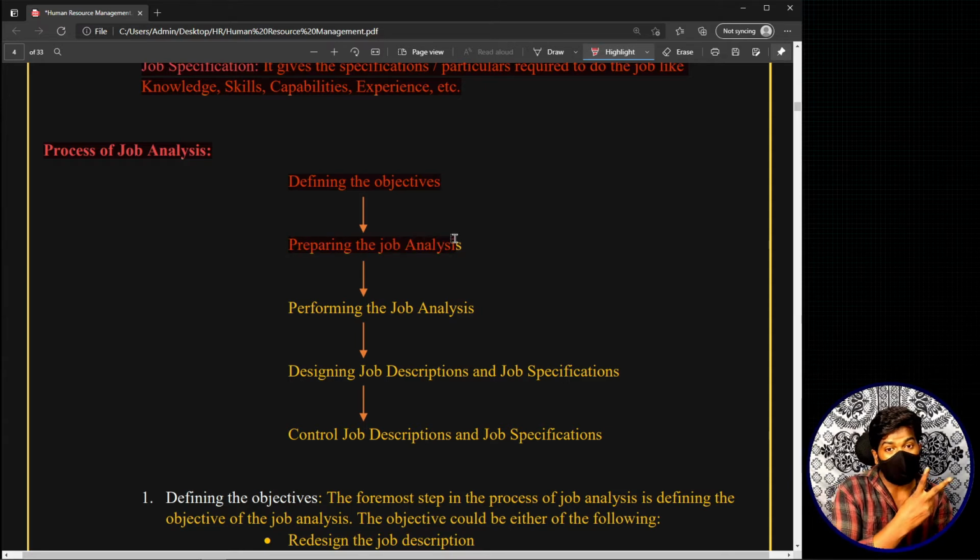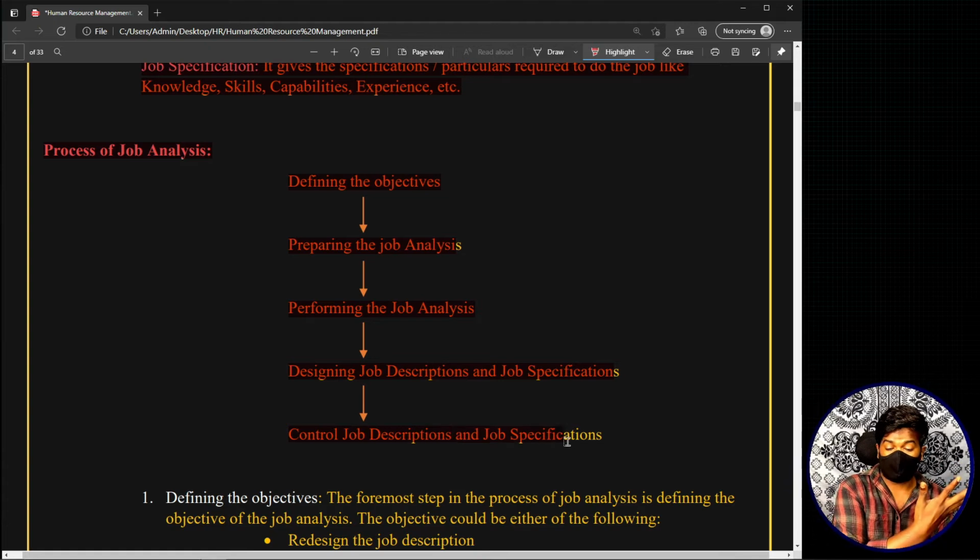Second thing is preparing the job analysis. Third thing is performing the actual job analysis. That means going out and collecting the information. Fourth thing is designing the job description and job specification, controlling the job description and job specification. Now, just keep these steps in your mind. Now let's start with the example.